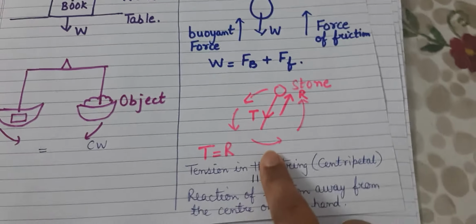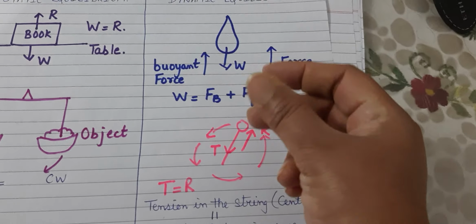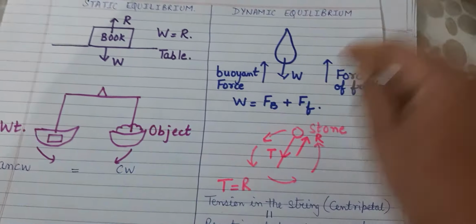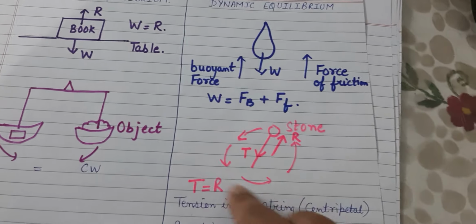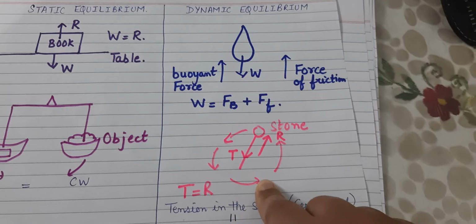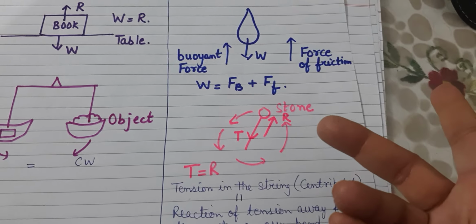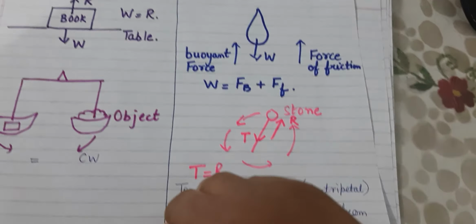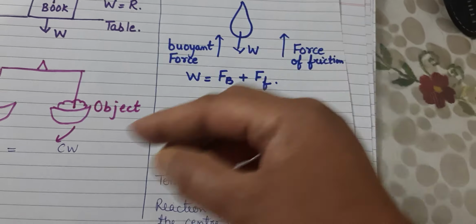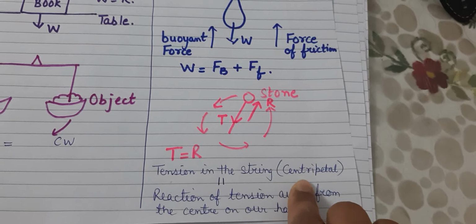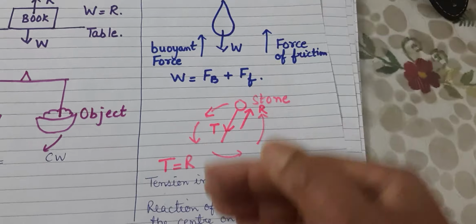Okay, look at another example. I take a thread and I tie a stone at one end. You can also do it at home and swirl it. You will see that the stone goes in a rotational motion and it shows a uniform circular motion. What keeps it going, children? There is a tension force which is pulling it inwards. The tension in the string tries to pull it inwards, and that acts as the centripetal force. Centri because it is pulling it towards the center.